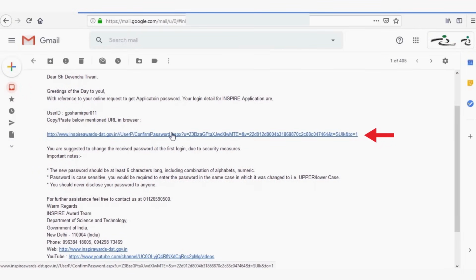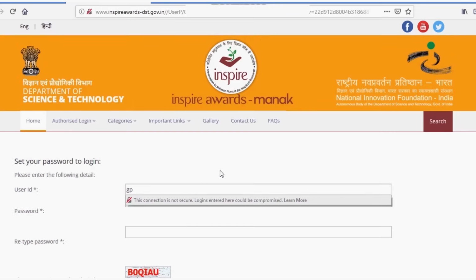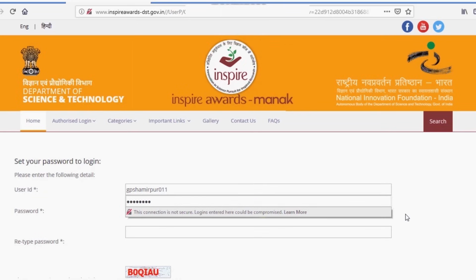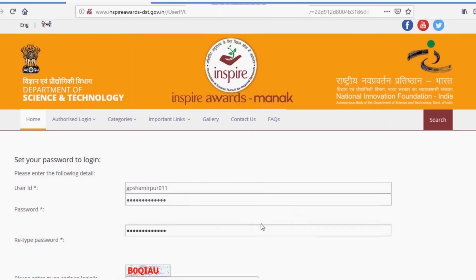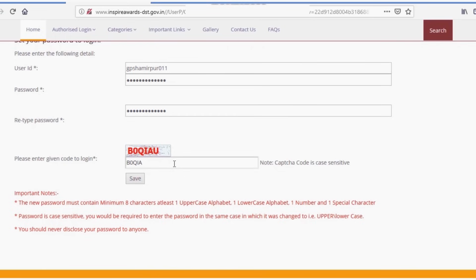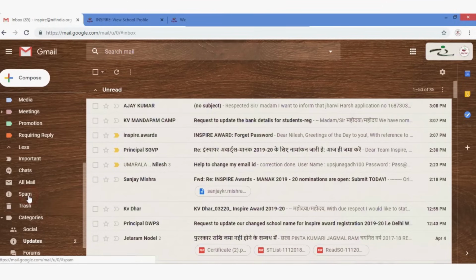Click on this link to reset the password. Now set your password to log in. Enter your user ID and a password of your choice. Your password is set now. Log in to verify your details.